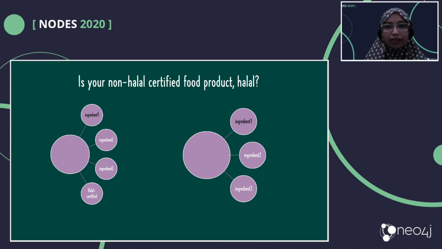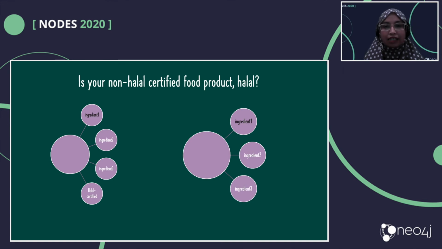But maybe in another country, because in Islam there are a lot of different perceptions regarding halal, it's not only based on the ingredients, but also on the process. But in this part, I will assume that we disregard the process of making the product.